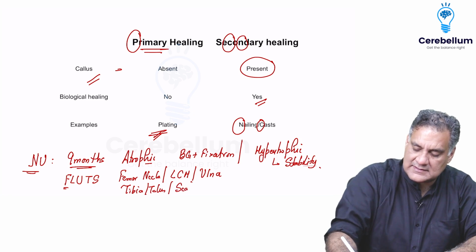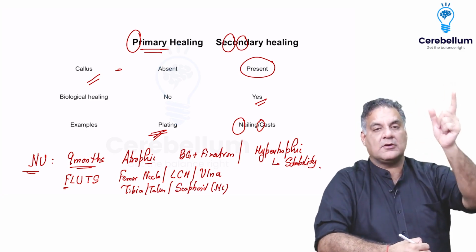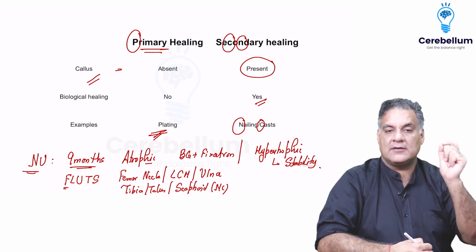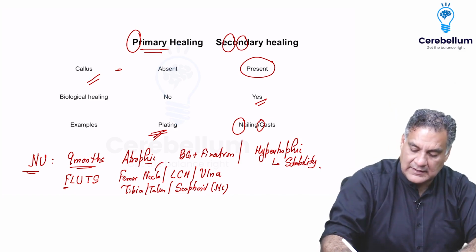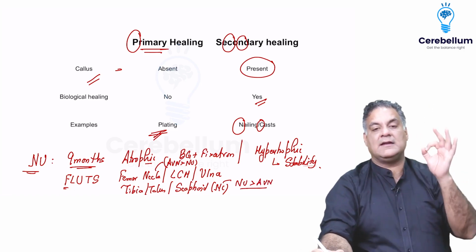That is S. And the most common complication of scaphoid is non-union. Whereas the most common complication of femur neck fracture is avascular necrosis. Remember, in femur neck, avascular necrosis is more common than non-union. Whereas in scaphoid, non-union is more common than avascular necrosis. And your books write the opposite.